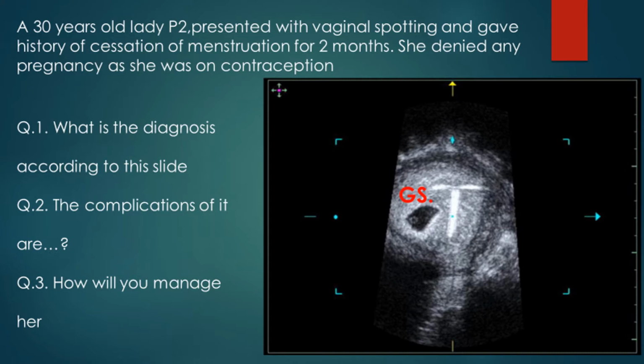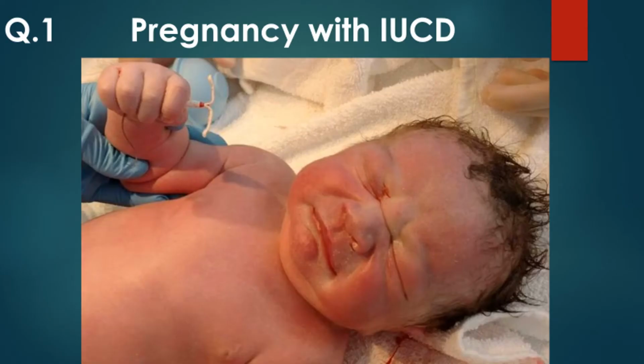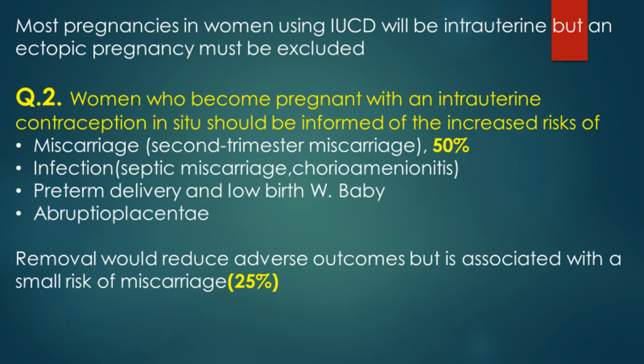According to this slide, what is the complication? This is the uterus, and this is the Copper-T IUCD device inside the uterus, and this is a gestational sac also inside the uterus. So the diagnosis: pregnancy with IUCD.